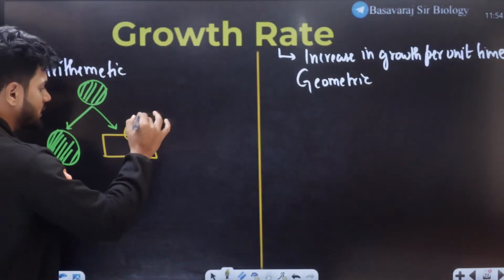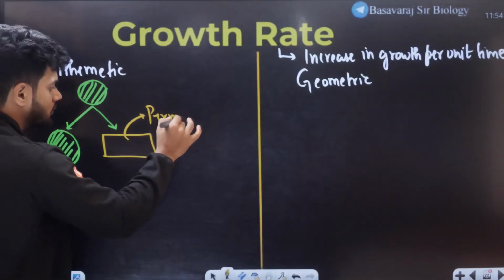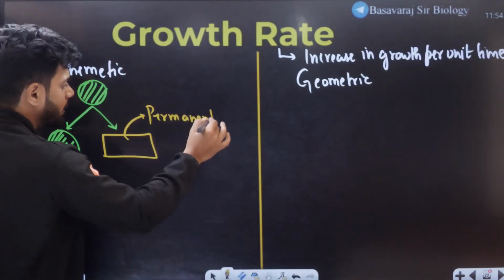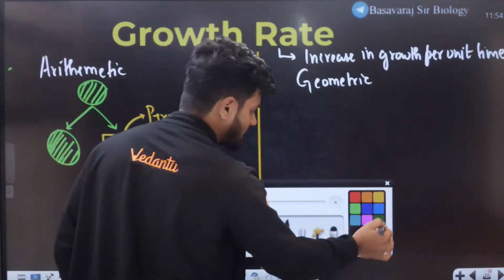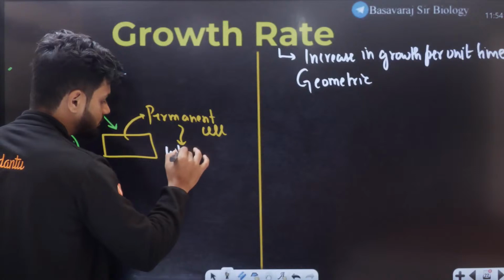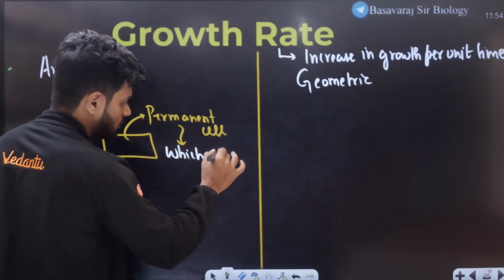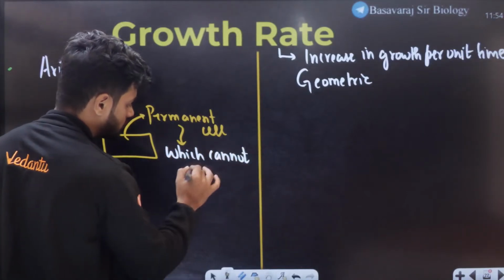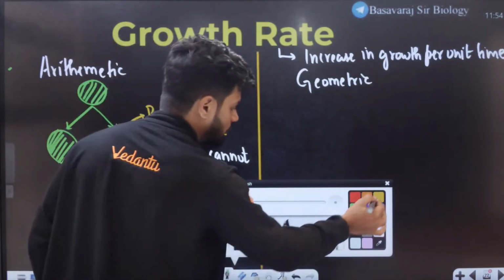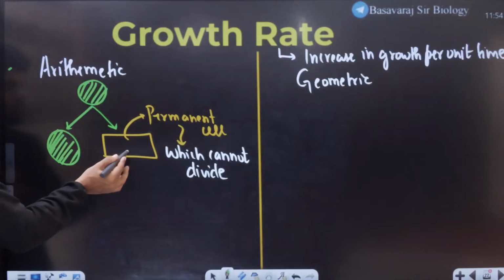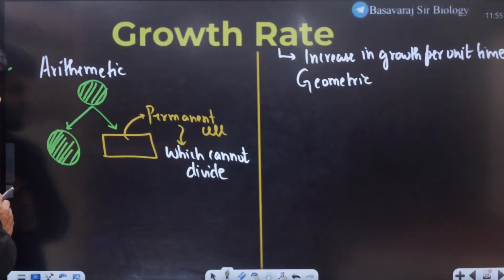A permanent cell is a cell which cannot divide at all. This cell cannot divide, it will remain as such.